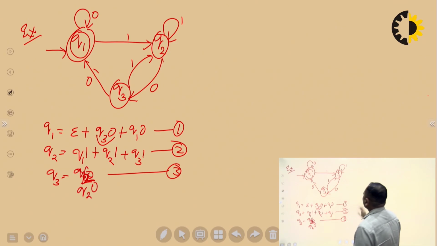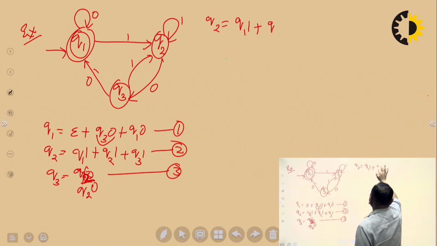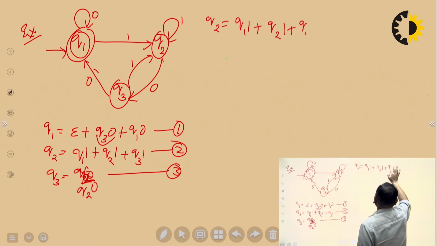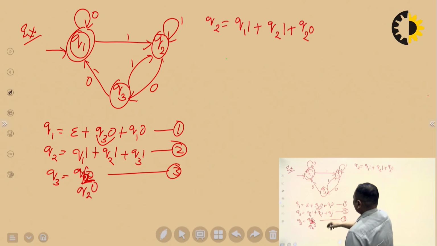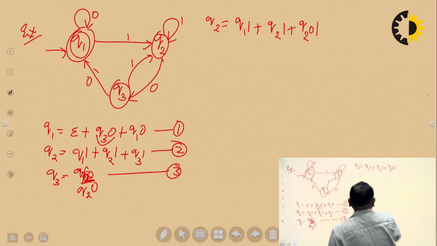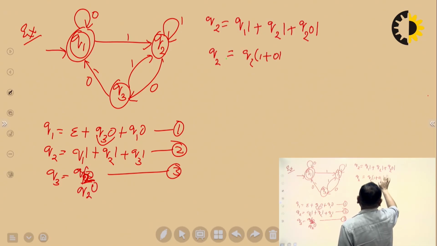We will get Q2 equals Q1 1 plus Q2 1 plus the value of Q3, which is Q2 0. तो it becomes Q2 0 और 1 ऑलरेडी यहाँ पर है, 1 यहाँ पर है, तो Q2 0 1. ठीक है. Now we are going to rearrange this. Take Q2 common. So what will we get? 1 plus 0 1 plus Q1 1.